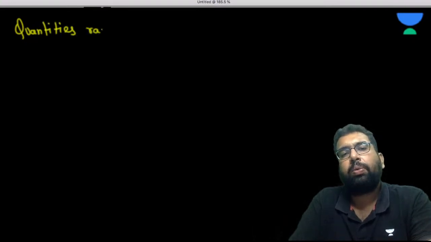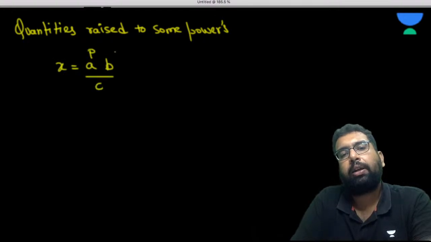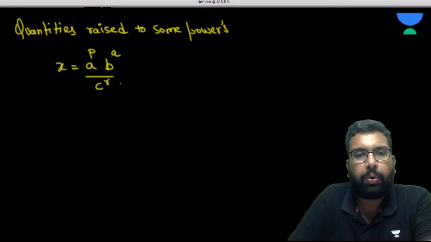In this case, let's suppose x is equal to A to the power P, B to the power Q, C to the power R. Whatever you want, you can do.